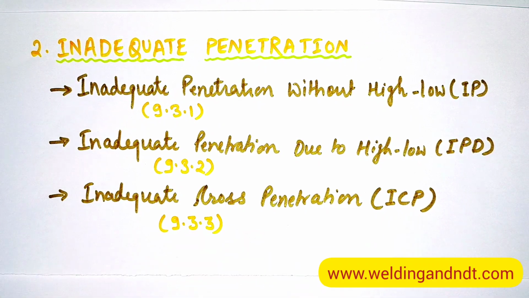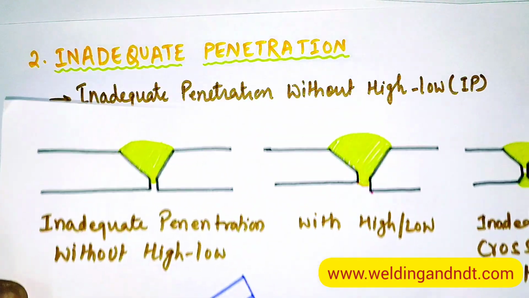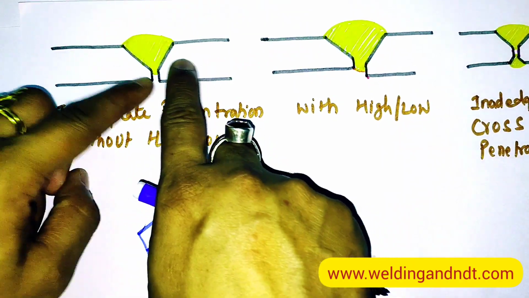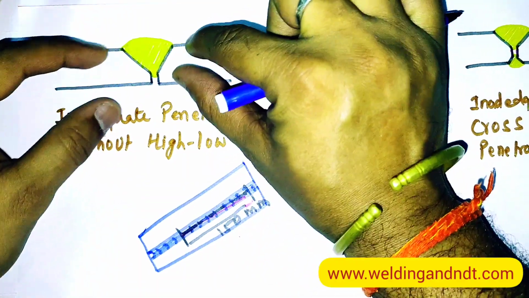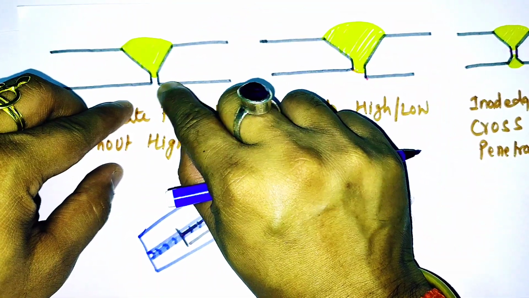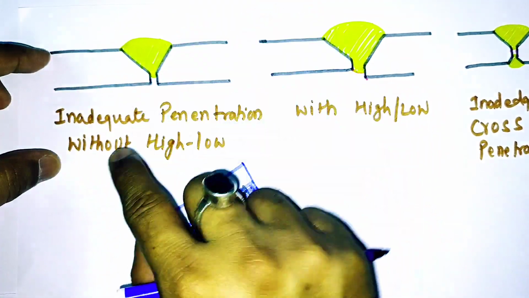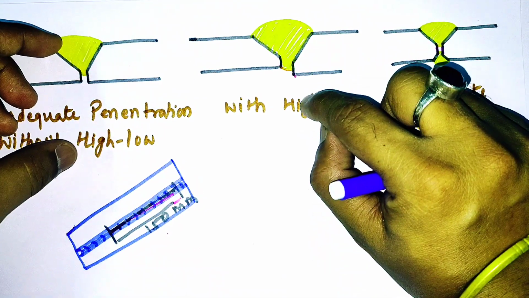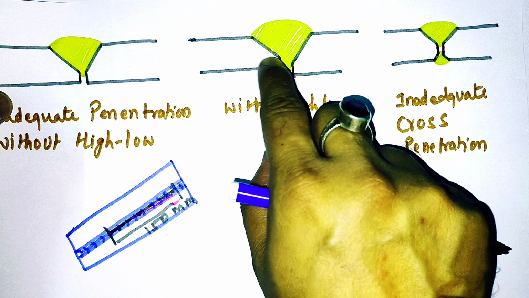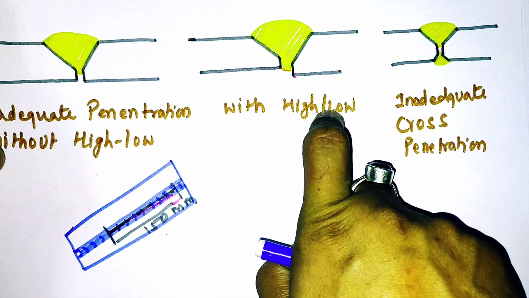Before explaining the acceptance criteria, let me give a very brief description of what is without high-low, due to high-low, and cross penetration. See friends, this is your weld joint. Without high-low is nothing but there is no misalignment. Means the level of the base of the first parent metal and the second one is absolutely equal, at a single level. Then it is without high-low. And with high-low means there is some misalignment. Means the level of base metal of one parent metal is not equal to the other. So it is with high-low.